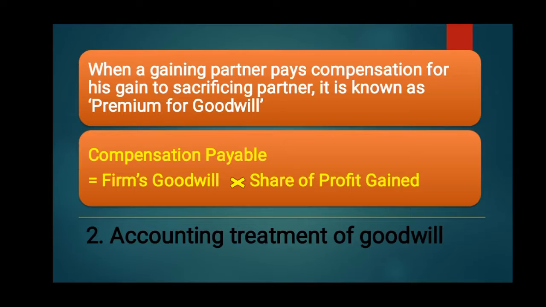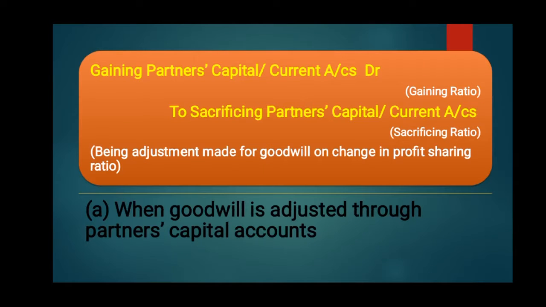So the next is adjustment entries. There are two methods for passing the adjustment entries. The first method is when goodwill is adjusted through partners' capital accounts. Here the gaining partner's capital or current account is debited in the gaining ratio, and sacrificing partner's capital or current accounts are credited in the sacrificing ratio, being adjustment made for goodwill on change in profit sharing ratio.